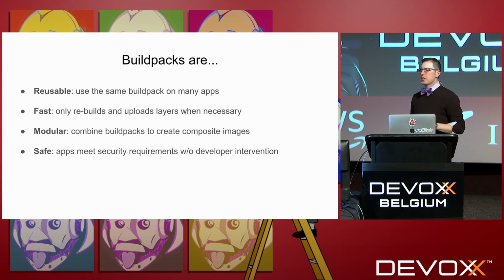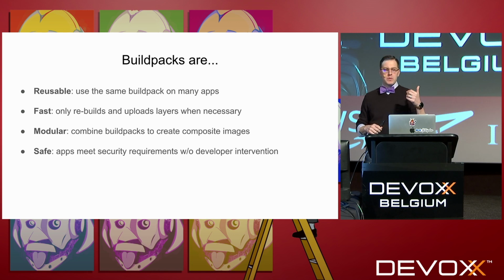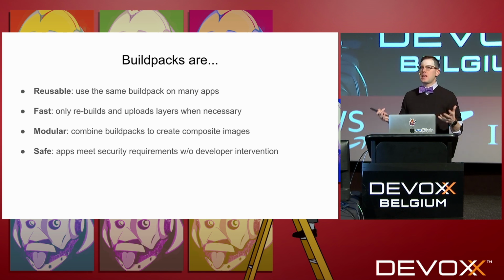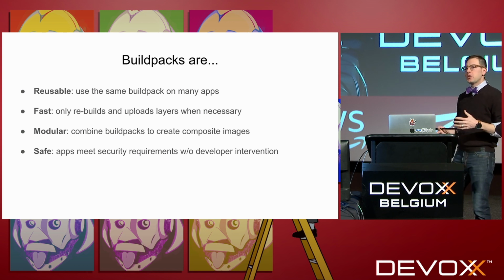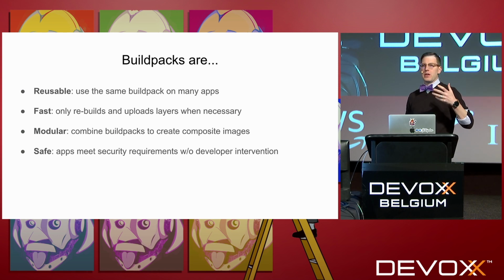So Buildpacks have some characteristics that make them a better tool than something like a Dockerfile. To begin with, they're reusable. So you use the same Buildpack many times as opposed to creating a new Dockerfile for every repository. And those Buildpacks are well tested. The Heroku Ruby Buildpack has been running in production for 8 years. It's very powerful, it has many bug fixes, and it's something you can depend on to build your apps. But in any case, whether you're using an off-the-shelf Buildpack from Heroku or Cloud Foundry or writing your own, you do that once and you can reuse it. Buildpacks are fast.